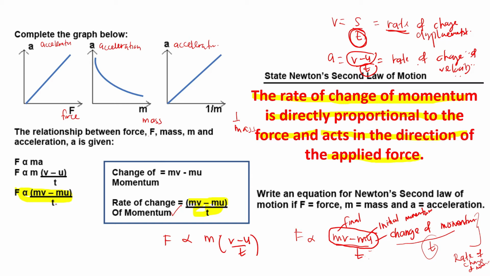So anything that is divided by time, the name should start with rate. So it is rate of change of momentum. Then we learn Newton's second law of motion. Newton's second law of motion states that the rate of change of momentum is directly proportional to the force, and acts in the direction of the applied force. So let's say if the force acting on the object is to the right, it means the object will move to the right.